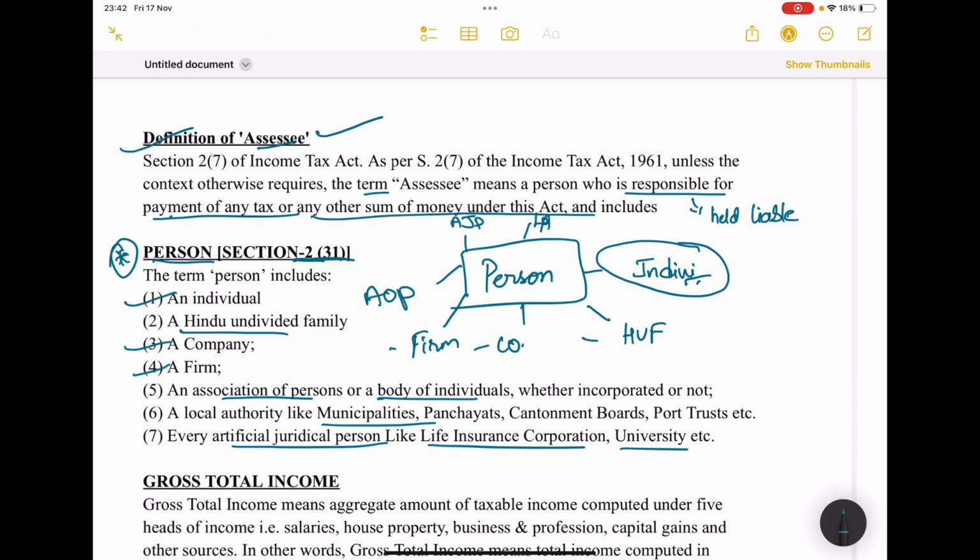AOP is related to properties kind, AJP and local authorities. AJP is especially for government employees, and AJP is for separate regulatory bodies of countries where they will be having separate rules and regulations. So even they are under the Income Tax Act. Local authorities are related to the municipal corporations of the respective states.